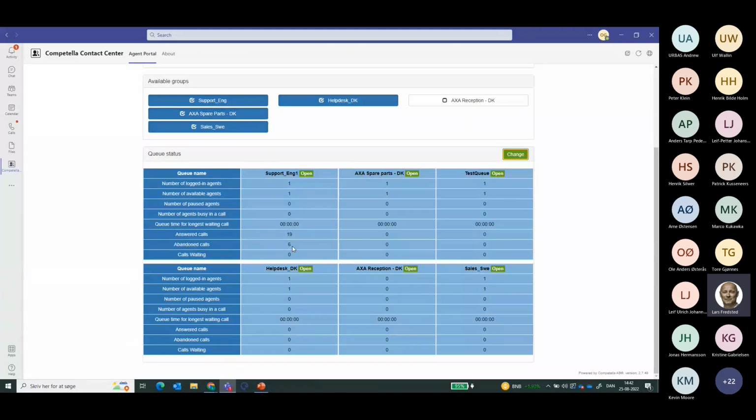So that leads me to presenting a call into the solution. The call is being made right now. We can now see that the call is waiting in line here, as well as being presented to Olivia. What it presents in the Teams toast is the name of the queue.